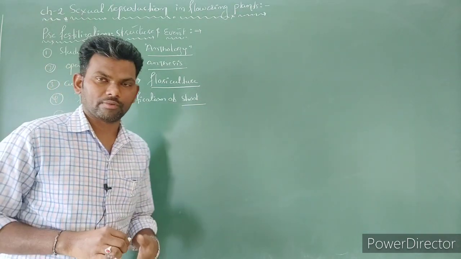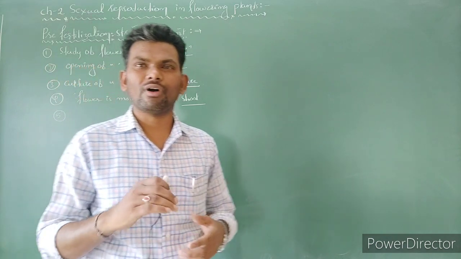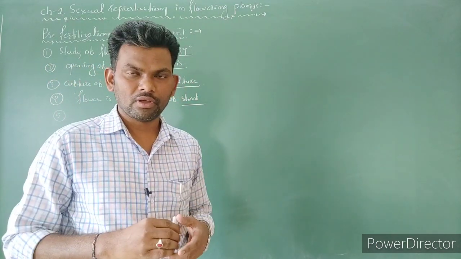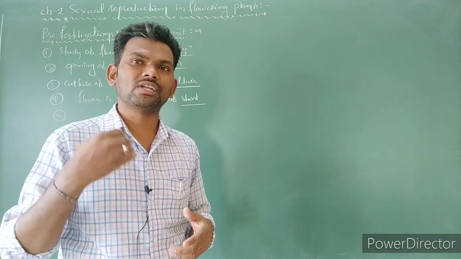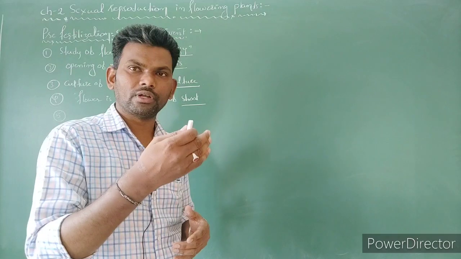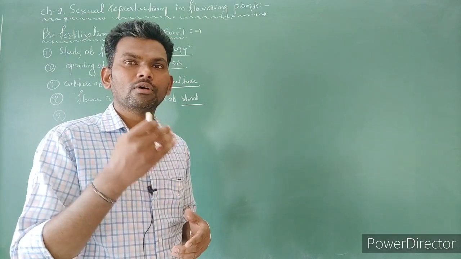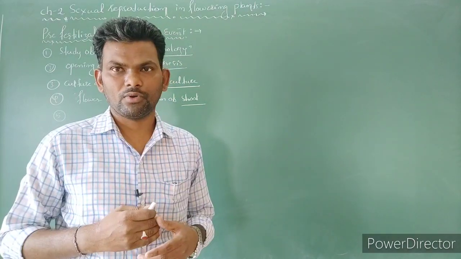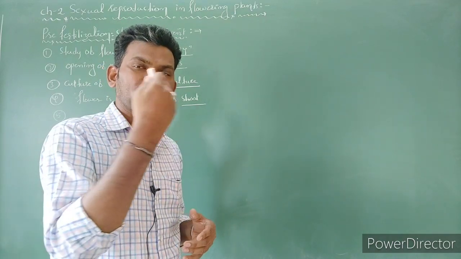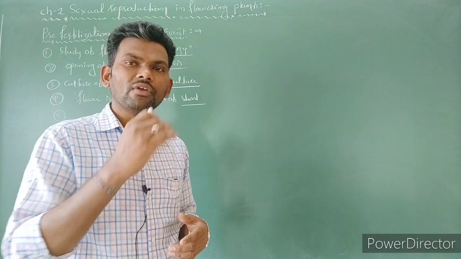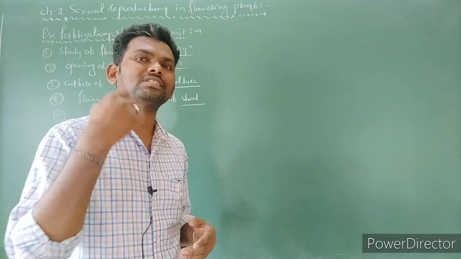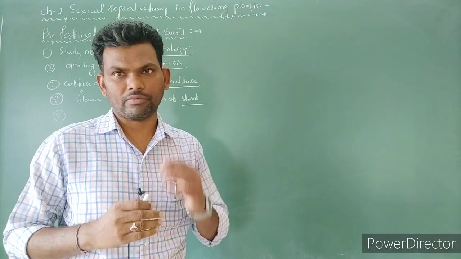Before the formation of flower, a number of hormonal changes and structural changes occur. These changes initiate the development of the floral primordium, which becomes the inflorescence, and the inflorescence leads to the formation of floral buds, and the floral buds become flowers.